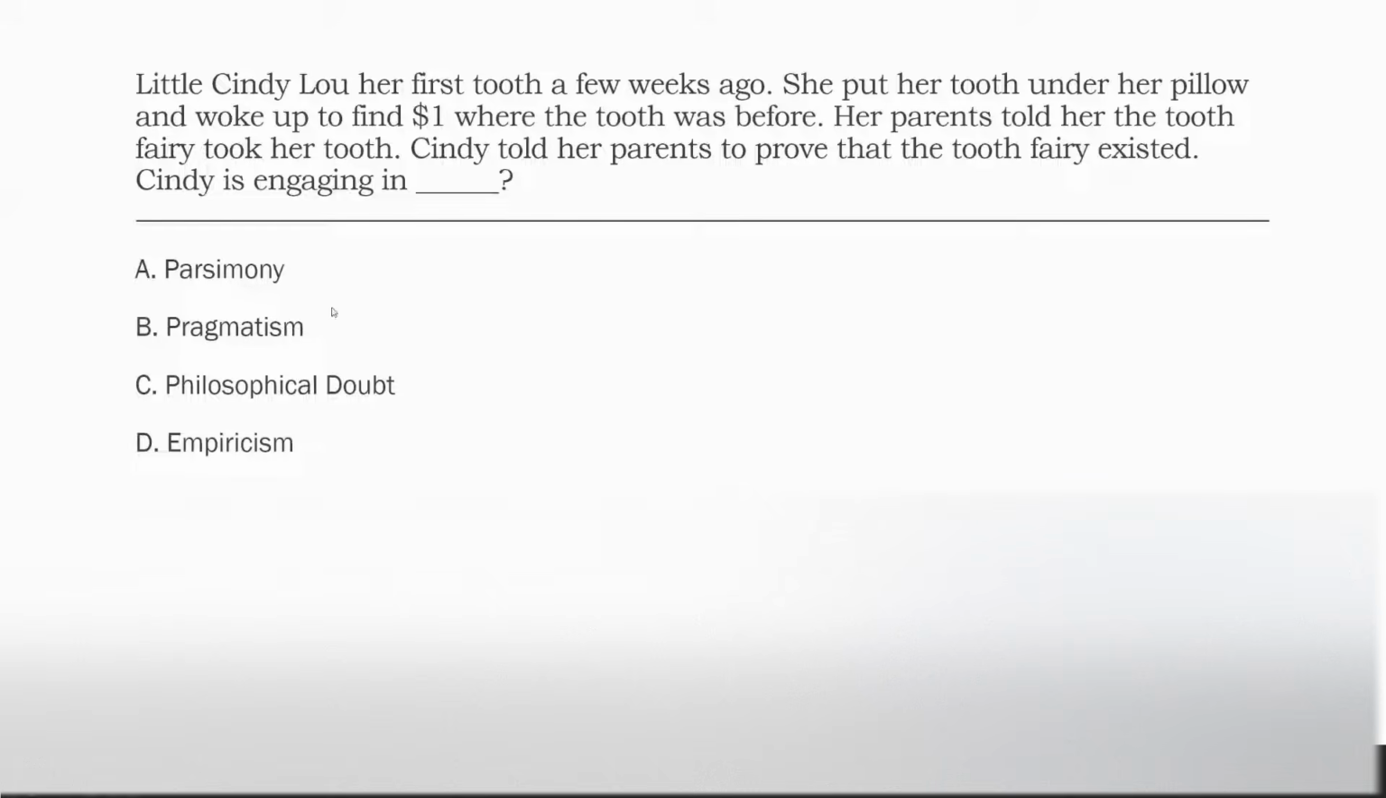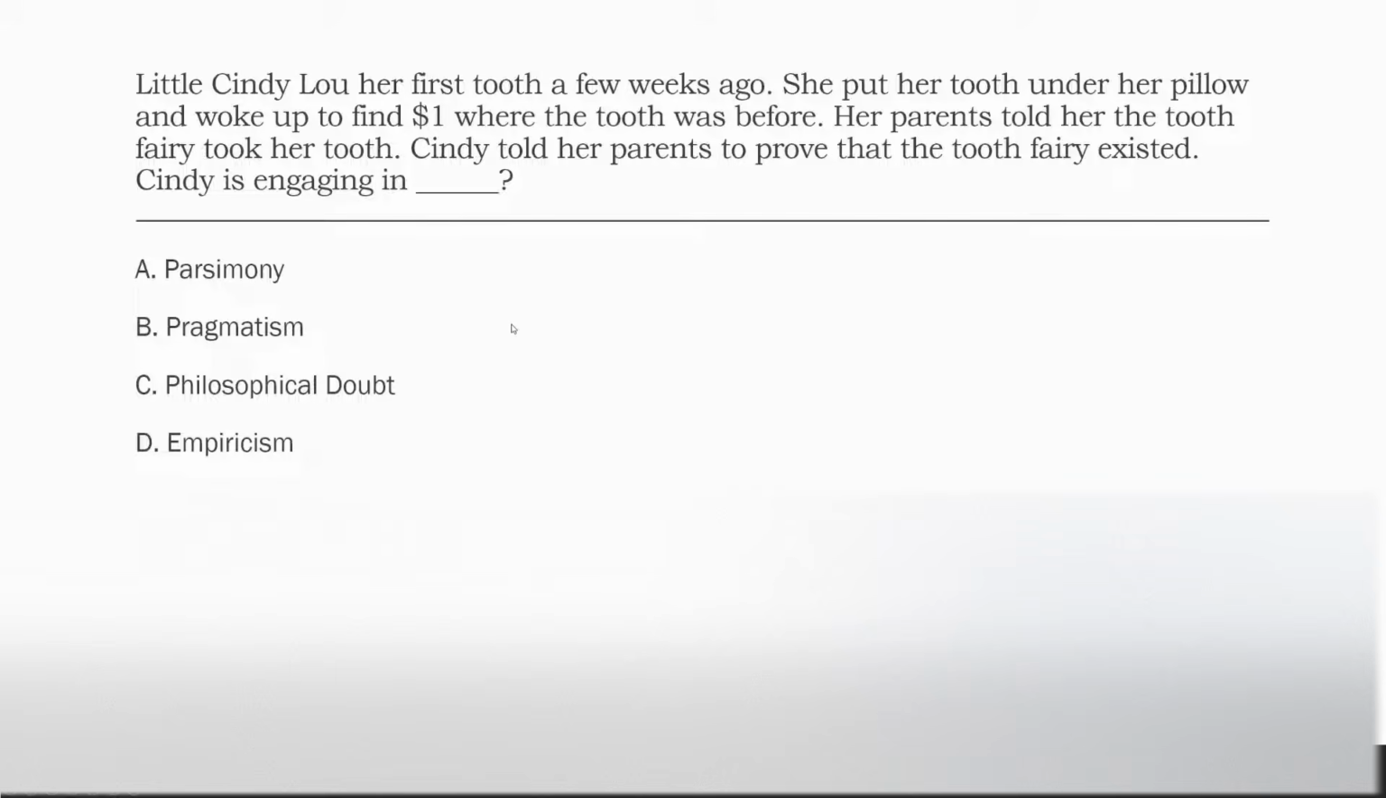Well, parsimony says the simplest answer is often correct, okay? But Cindy isn't choosing an answer. She's not engaging in any sort of observation, right? She's just saying, what you're telling me about the outcome, I don't believe, okay? So she's not exactly being parsimonious. She's just not trusting the outcome.